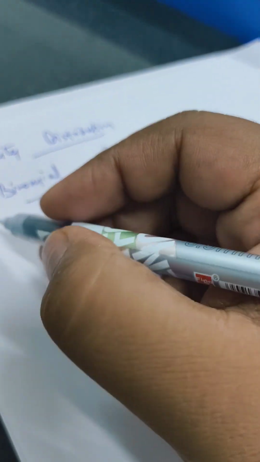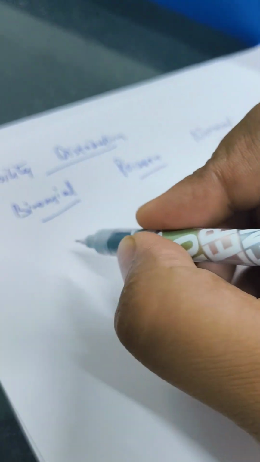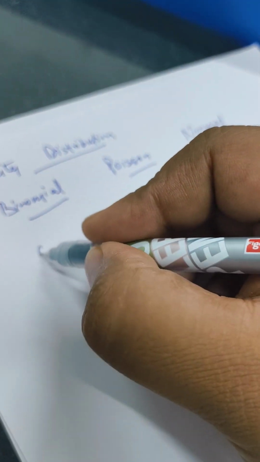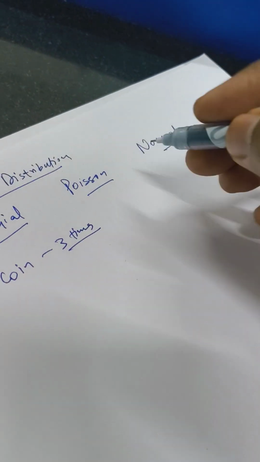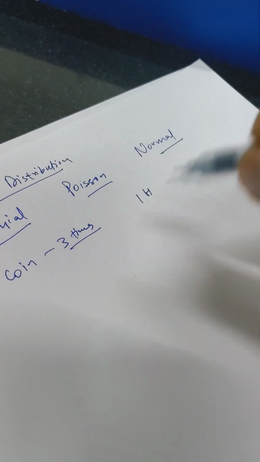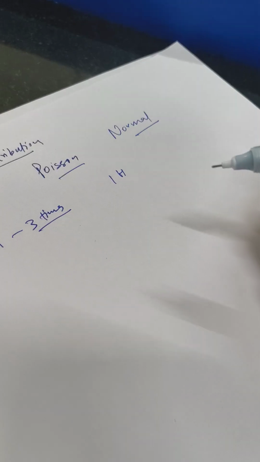For example, say we have thrown a coin 3 times. Now I want to find the probability of one head in 3 tosses of a coin.